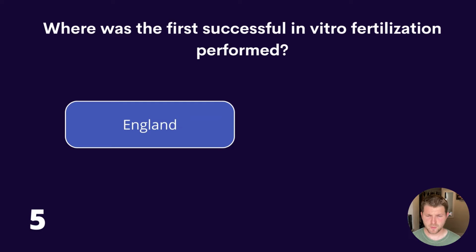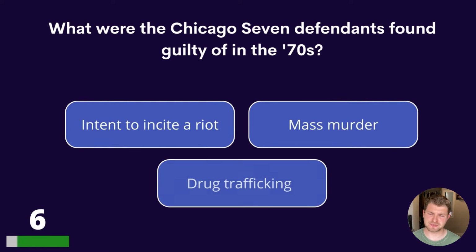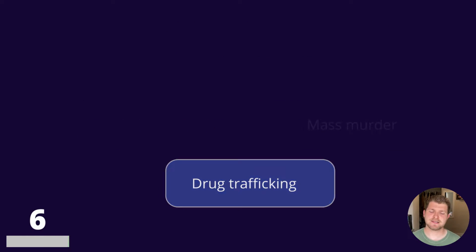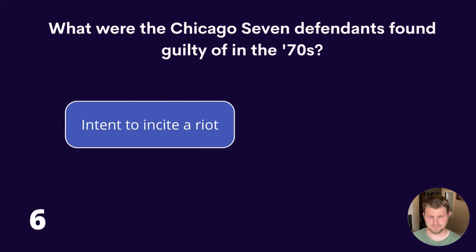Question 6. What were the Chicago 7 defendants found guilty of in the 70s? Intent to incite a riot, mass murder or drug trafficking? And the answer is intent to incite a riot.